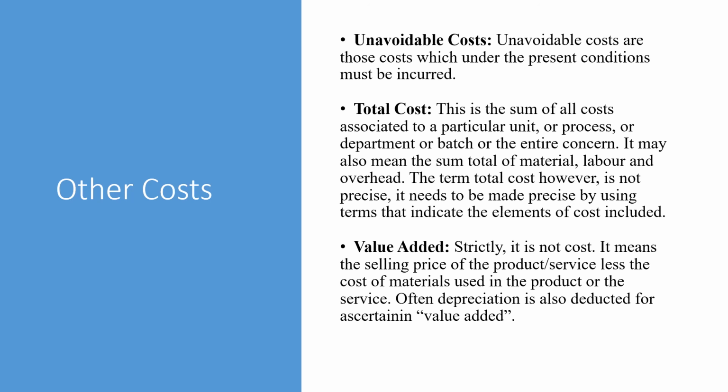The term total cost, however, is not precise. It needs to be made precise by using terms that indicate the elements of cost included. And the last type of cost is called the value added cost. Strictly, it is not a cost at all. It means the selling price of the product or service less the cost of materials used in the product or the service. Often depreciation is also deducted for ascertaining the value added cost.